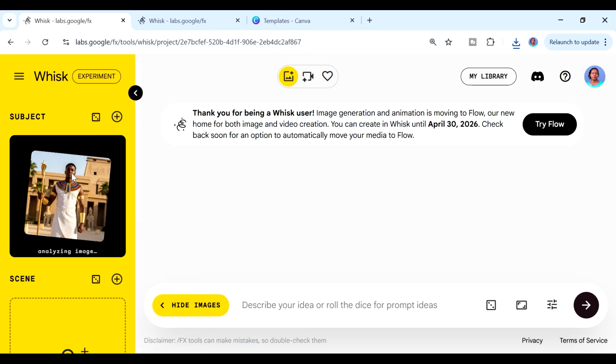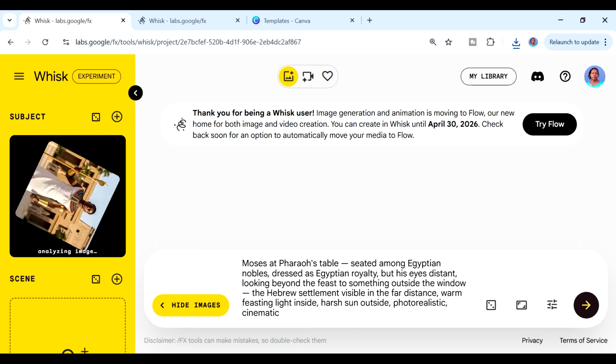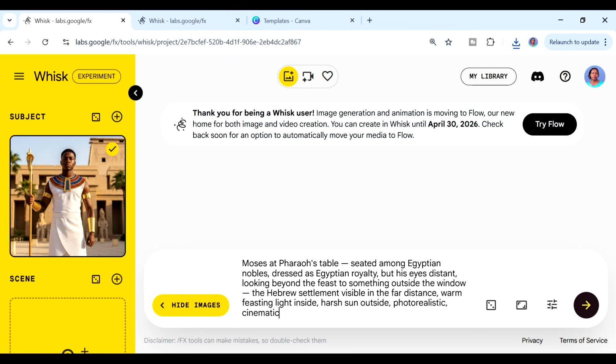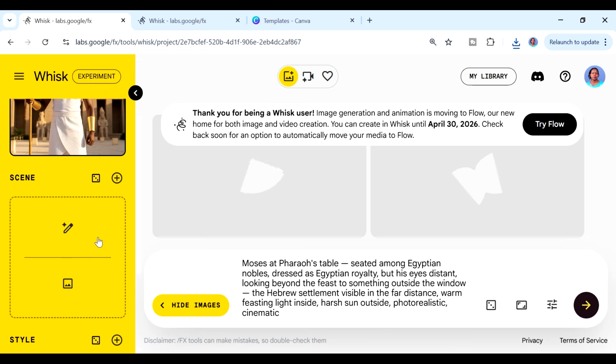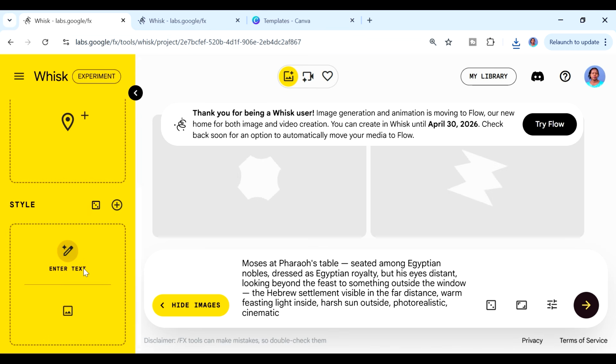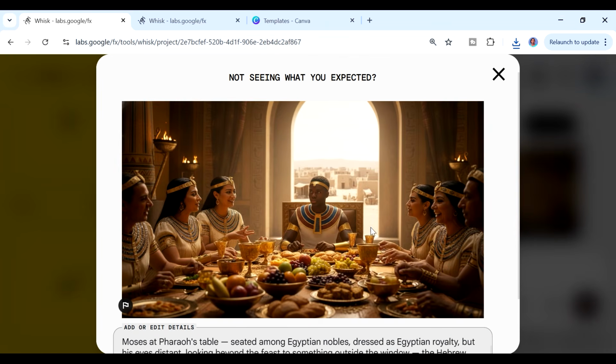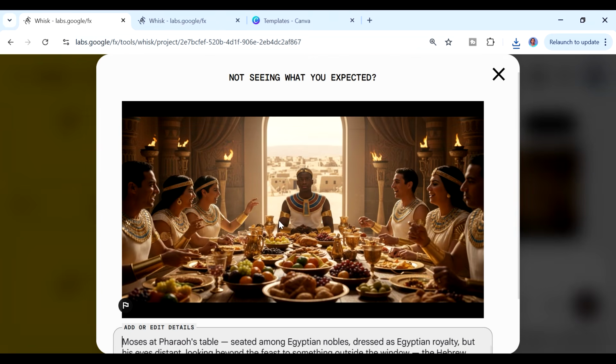You can see it uploading, and then we're just going to paste in our prompt here. So we have Moses at Pharaoh's table seated among Egyptian nobles, okay? And we'll just enter this. So this is essentially how you create your images in Whisk. Other than the subject, you can also reference a scene so that you have something looking like the scene that you would want. You can also reference a style. So we have, you see, we have Moses here, and you can see that Moses is more or less consistent to the image that we gave.